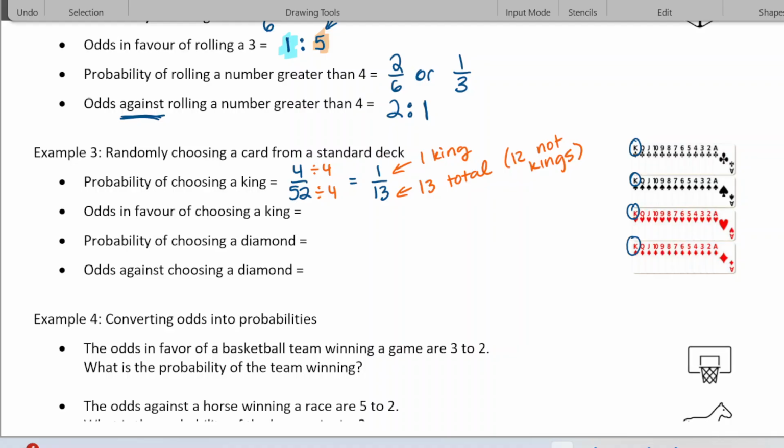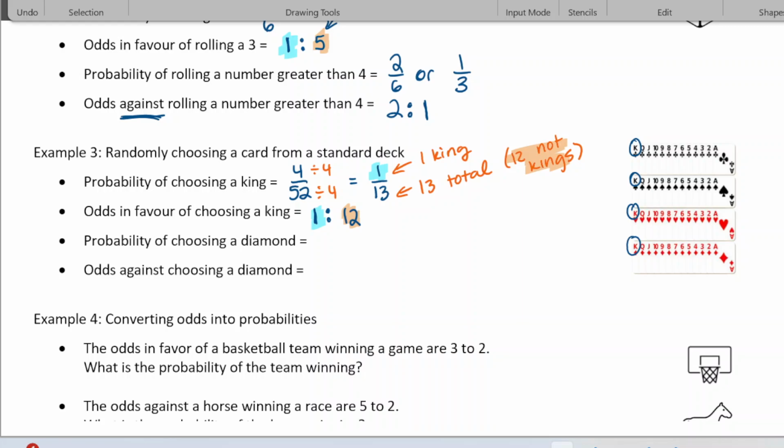That's going to be important when we write our ratio in a second, okay? So the odds in favor of choosing a king is going to be 1 to 12. That means for every one card that will be a king, 12 cards will not be kings. Okay, so see how those two numbers add to the total 13? 1 plus 12 is 13. That's a good way to check.